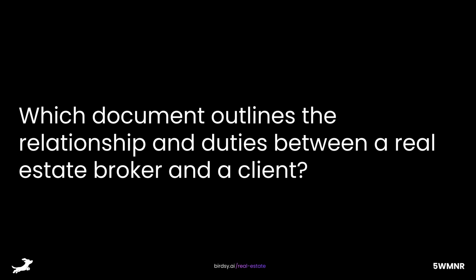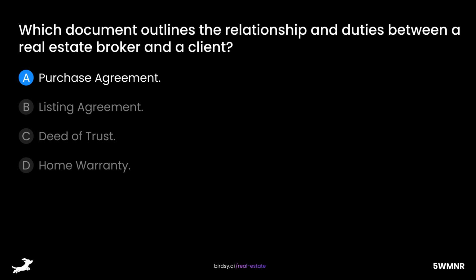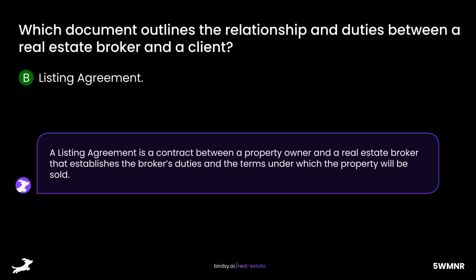Which document outlines the relationship and duties between a real estate broker and a client? Is it A, purchase agreement, B, listing agreement, C, deed of trust, or D, home warranty? The answer is B, listing agreement. A listing agreement is a contract between a property owner and a real estate broker that establishes the broker's duties and the terms under which the property will be sold.